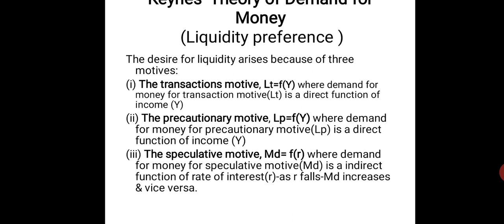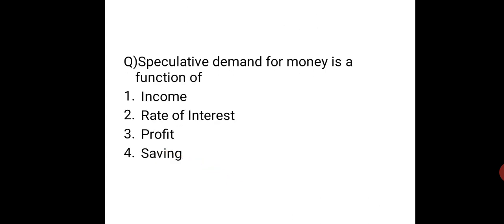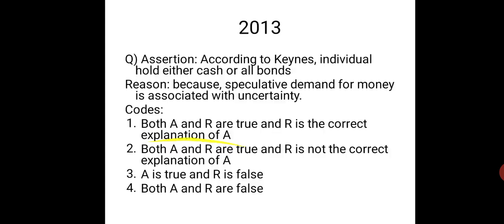Next comes speculative motive, which depends upon rate of interest. They keep more money in their hand, which is inversely related to rate of interest, because when rate of interest falls, people keep more money in their hand. Suppose the rate of interest of a bond or equity has reduced, why should people go and invest in that? They will wait for interest rate to go up. Till then, they will keep money in their hands in liquid form. So that is why rate of interest and money demand for speculative purpose are inversely related to each other. So the answer is 2, that is rate of interest.